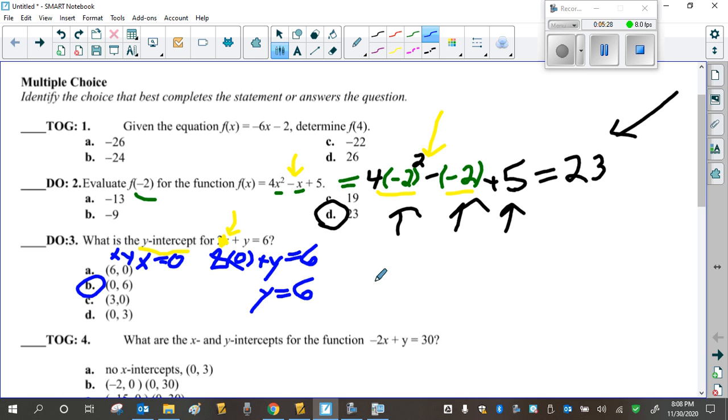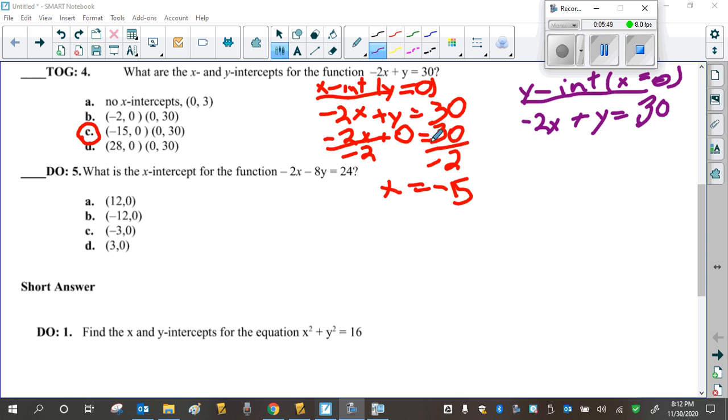So again, it's great if you can do it in your head, but please don't. That's half your marks. It's out of 2. Online multiple choice is out of 2. All right, let's move on to number 4.